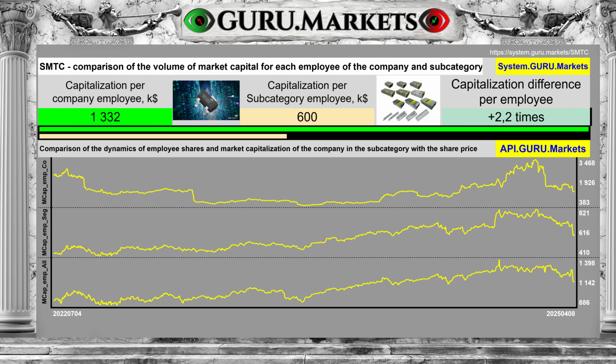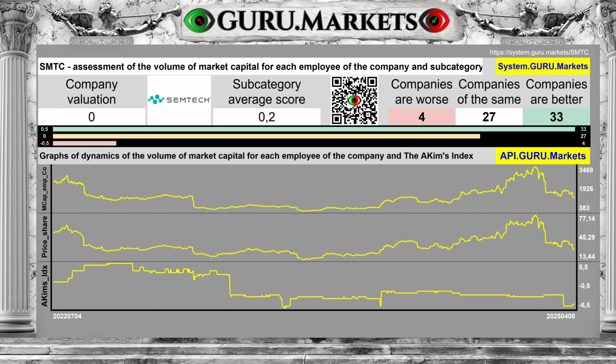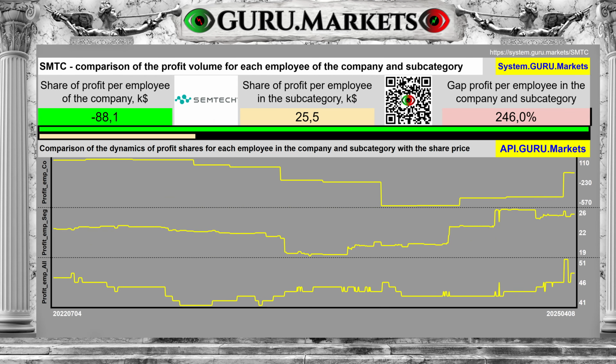The amount of capital for each employee of the company is equal to $1,332,000, whereas in the subcategory it is $600,000. The difference between the subcategory average and the company's performance is 122%. Assessment of the amount of capital per employee in comparison with the indicators of companies in the subcategory: tolerable, 0 points.